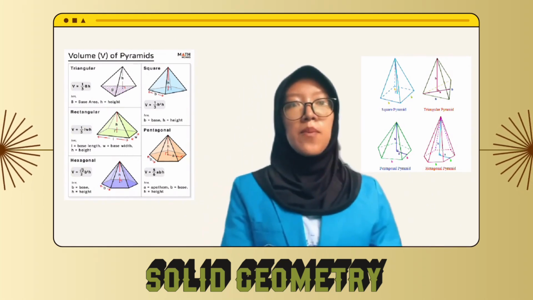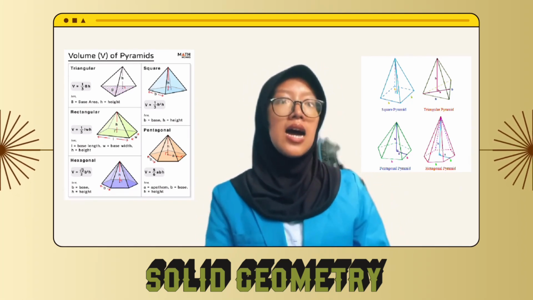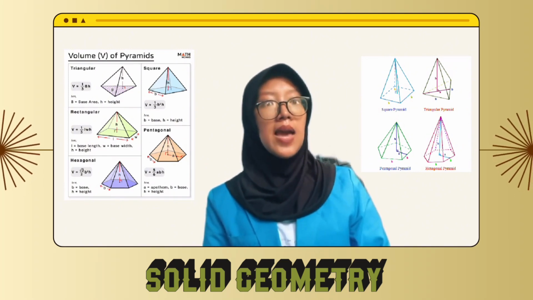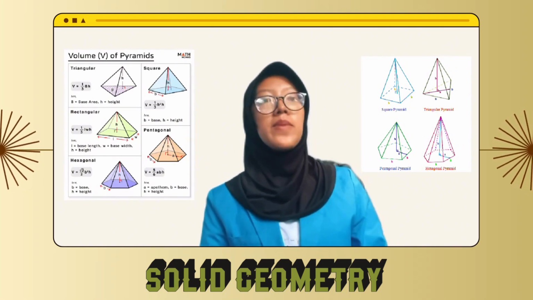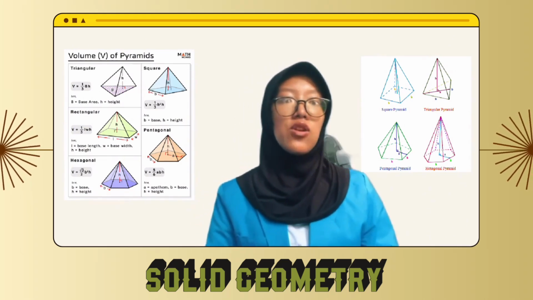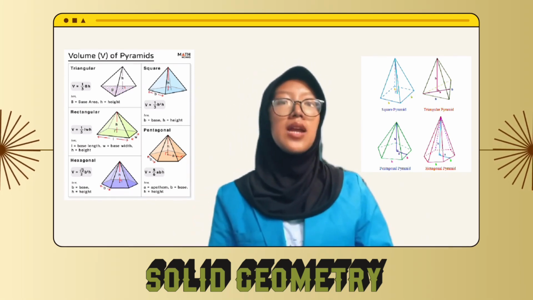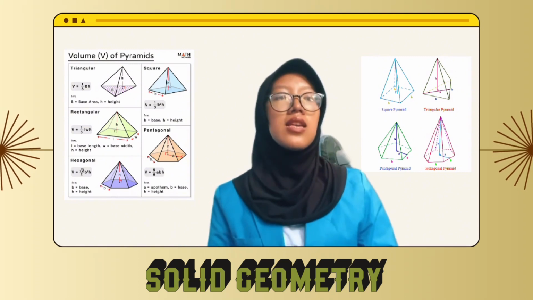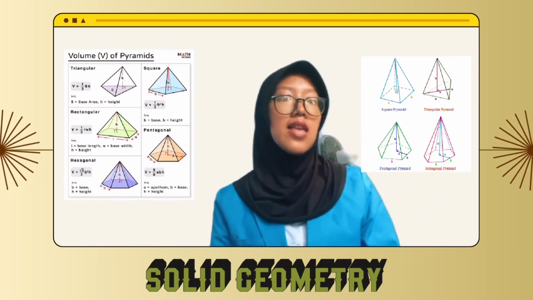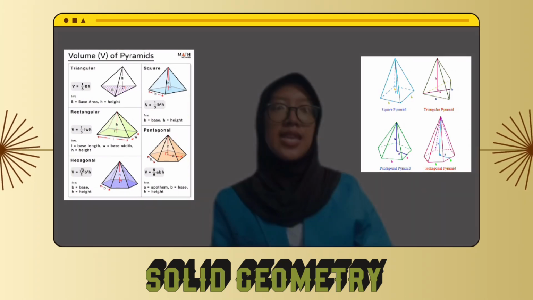A pyramid is a polyhedron with a polygon base and all its lateral faces are triangular in shape. Pyramids are typically categorized by the shape of their base. First, a pyramid with a triangular base is known as a tetrahedron. 2. A quadrilateral base is known as a square pyramid. 3. A pentagon base is known as a pentagonal pyramid. 4. A regular hexagon base is known as a hexagonal pyramid.